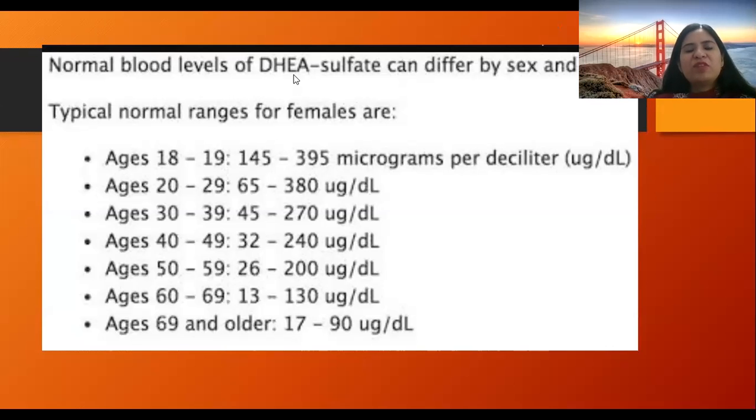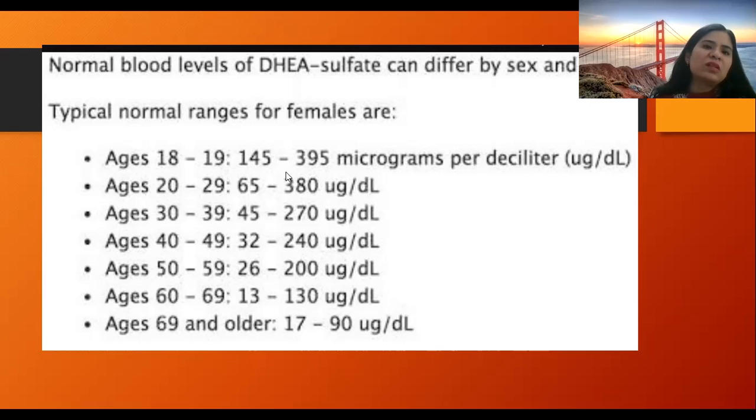The normal levels of androgens, that is DHEA, can differ by gender, and the typical normal ranges for females are: for ages 18 to 19, 145 to 395; for 20 to 29, 65 to 380; for 30 to 39, 45 to 270; for ages 40 to 49, 32 to 240 micrograms per deciliter.